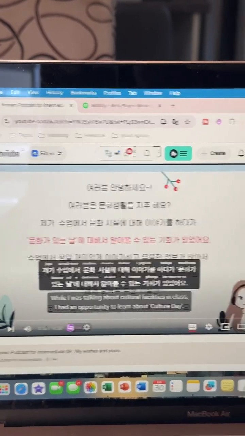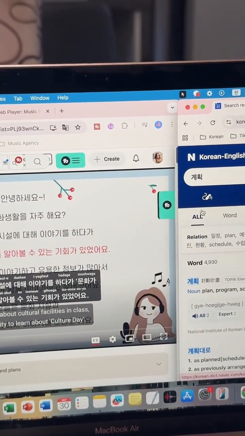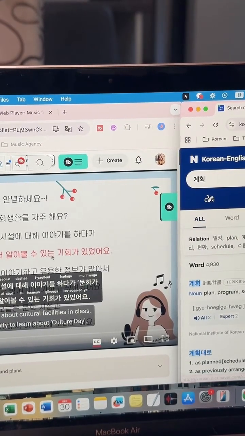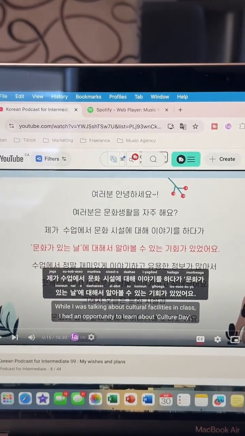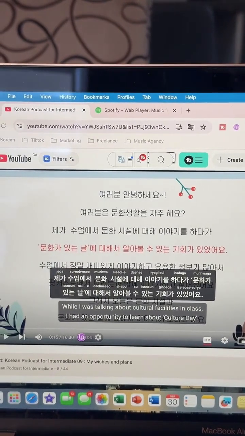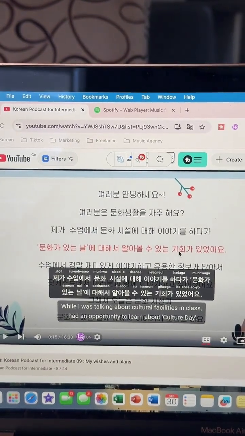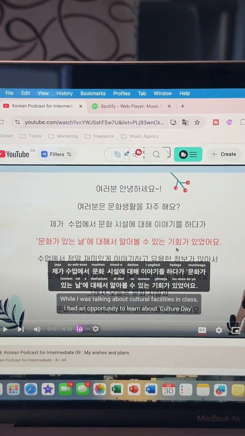So this would be the word, right? That is plan. So you see how very similar that is. But technically, this is different, right? So here, 기회, and then 계획. Very similar, but they don't have the same meaning. So here, in this case, it means opportunity. Okay, so this is the word that is used for opportunity, but it is very similar to planning, right?